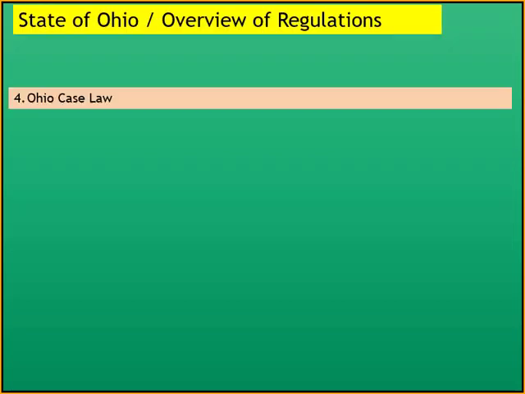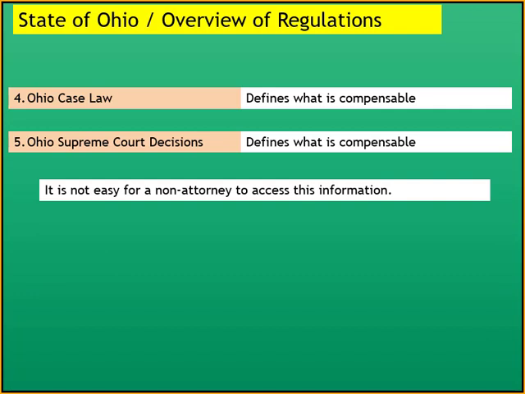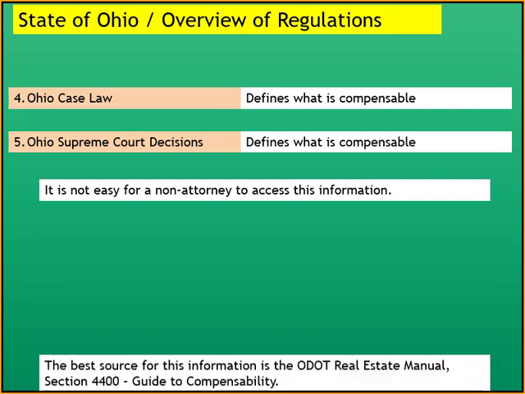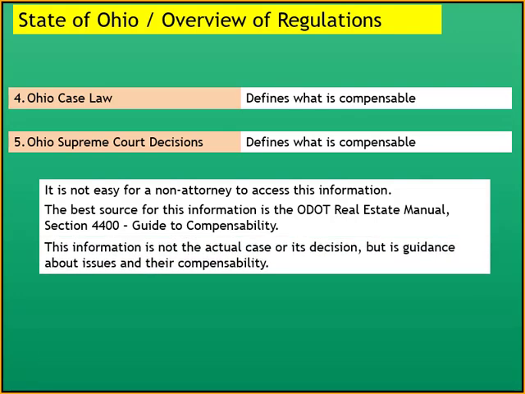More on overview of Ohio regulations. There is Ohio case law. It defines what is compensable. There are Ohio Supreme Court decisions that also define what is compensable. It's not easy for a non-attorney to access this information, so the best source for this information is the ODOT Real Estate Manual, and you would go to section 4400 of that manual, which is a guide to compensability. This information is not the actual case or its decision, but is guidance about issues and their compensability.